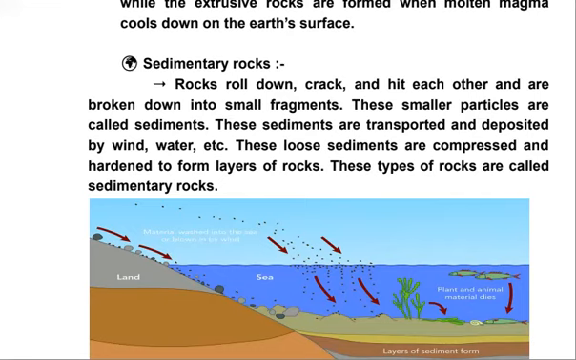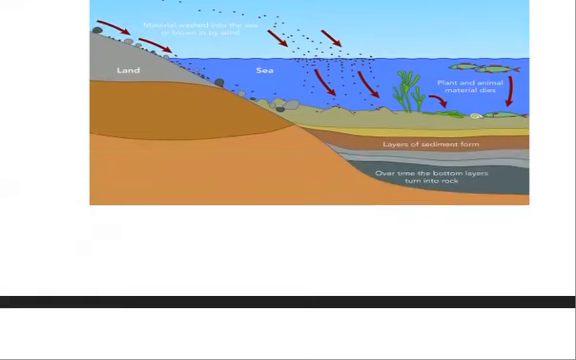These rocks are called sedimentary rocks. Sedimentary rocks means made from sediments. Sometimes these sediments, when they are flowing, get mixed with dead and decayed material and shells. That's why you can see shells also on the layers of these rocks.